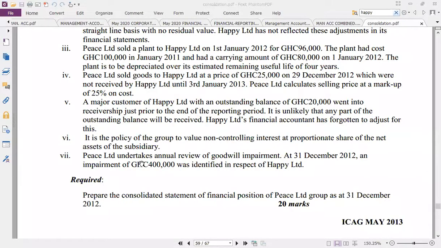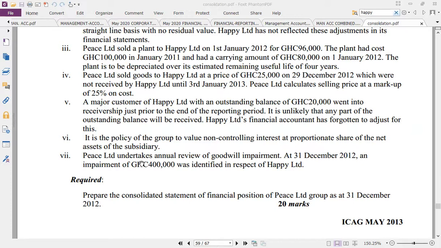Now note 5. A major customer of Happy Limited with an outstanding balance of 20,000 went into receivership just prior to the end of the reporting period. It is unlikely that any part of the outstanding balance will be received. Happy Limited's financial accountant has forgotten to adjust for this. So what do we do? This is what? A bad debt. So you need to make a provision for the bad debt. It's not written off, or if you write it off, 2 entries, then that's all.